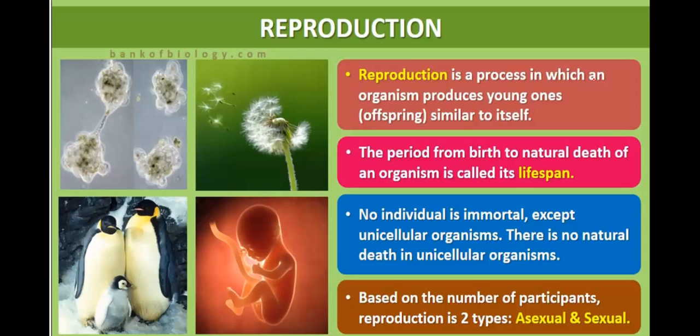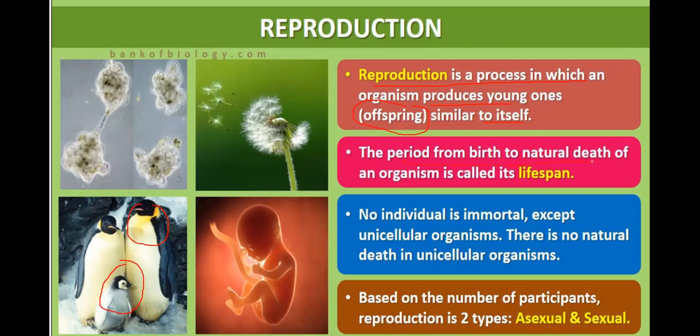So what is the reproduction? Reproduction is a process in which an organism produces young ones, that is, young ones, they are also known as offspring, similar to itself. Like this is a penguin, penguin giving birth to baby penguin. So this is a reproduction.